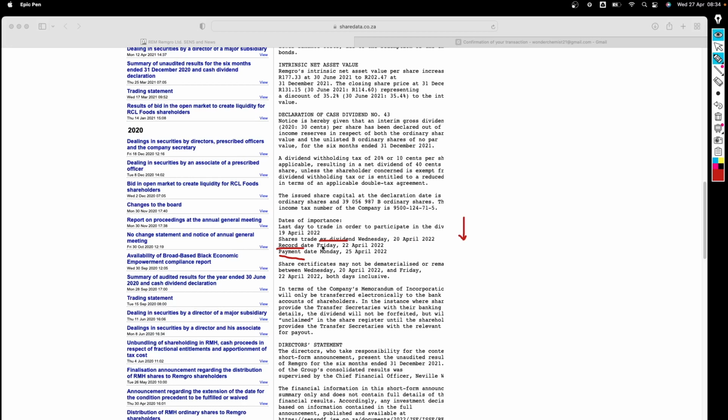So what is important is knowing when the record date is, and hoping that your name will be there on the record date. Once your name is there on the record date, then you are definitely going to receive the dividend, whether you had or didn't have the shares on the ex-dividend date. So why does it happen that you still receive the dividend even though you have already sold your position?